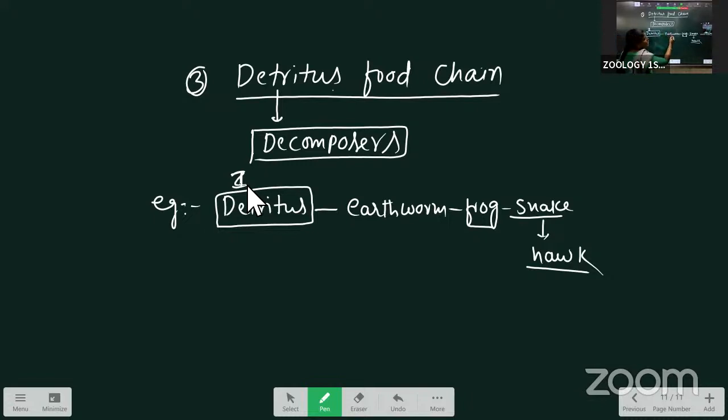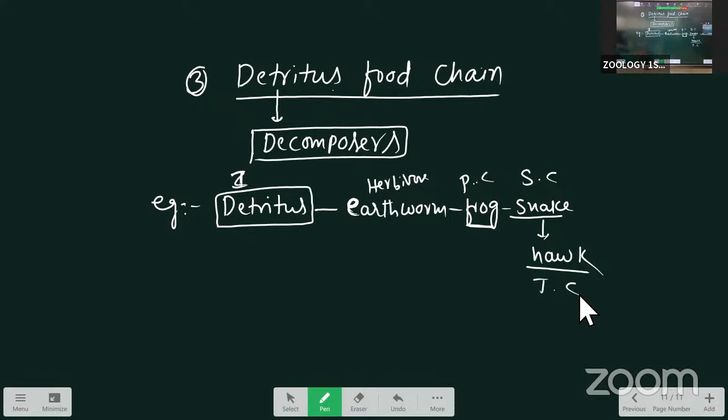Above the autotrophs, the earthworms are present. Above the earthworms, the carnivores are present. The carnivores are frog, snake, and the hawk. This one is a herbivore. This one is a primary carnivore. This one is a secondary carnivore. It mostly ends with the secondary carnivore.